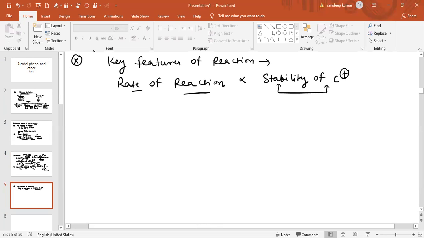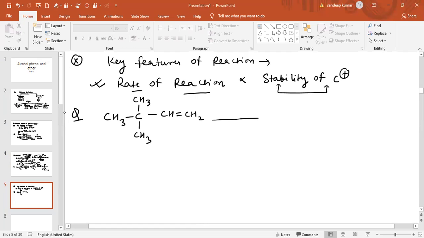So this is basically the main feature behind the introduction of OH group on alkene. You can see the numerous questions and examples related to this. For example, if I am giving you a question like this, there is a CH3 group on this carbon atom. Again, there is a CH3 group, and again one CH3 group, and this has a CH double bond CH2 group there.